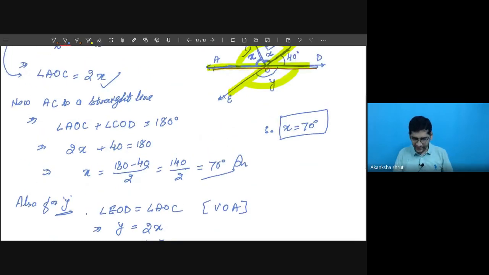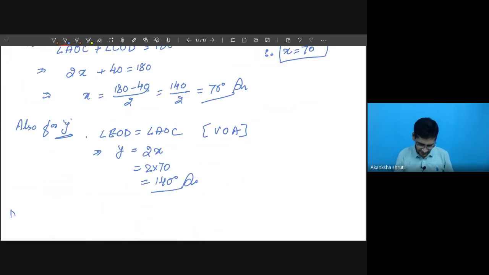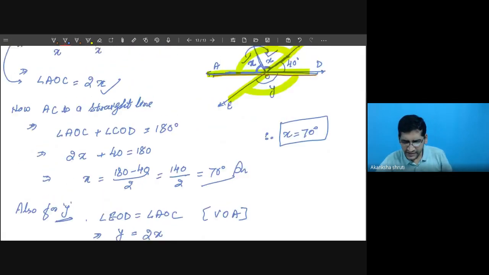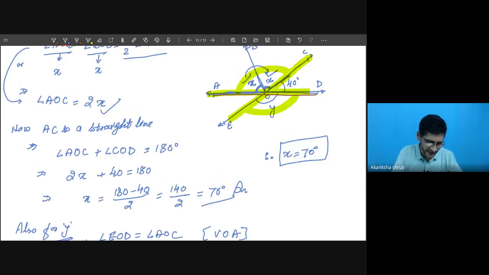So why have we calculated by considering the vertically opposite? There is another way of calculating y also. Okay. So write, method 2 for y. Student, we may consider the figure like this. It is possible to consider this one. Observe carefully.